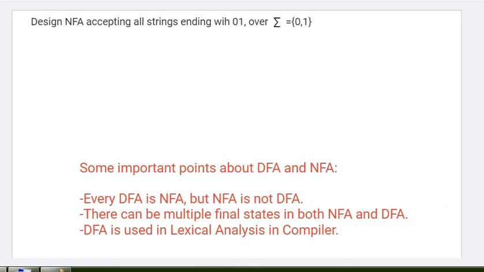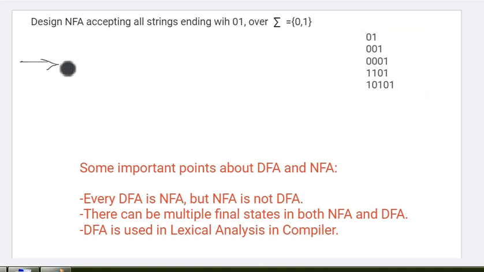We need to design an NFA, a non-deterministic finite automata machine, accepting all the strings which end with 0 1. If a designing question like this comes, first, as I said, you write all the test sets. What can be possible test sets? 0 0 1 can be possible, since the ending should be 0 1. It can be 0 0 0 1, 1 1 0 1, or 1 0 1 0 1. So these are the possible test sets.